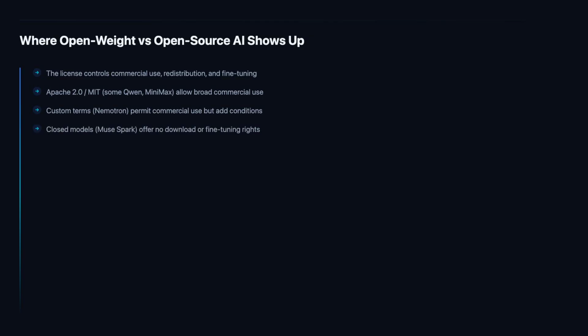With fully closed models like MetaMuse Spark from April 2026, there are no weights to download and no fine-tuning rights. You access them only through whatever interface the provider chooses to offer.